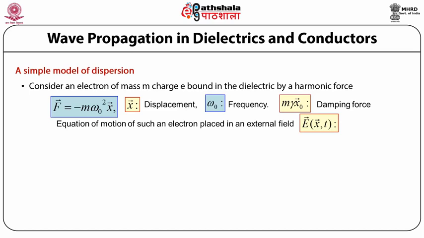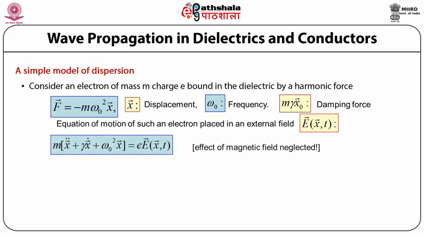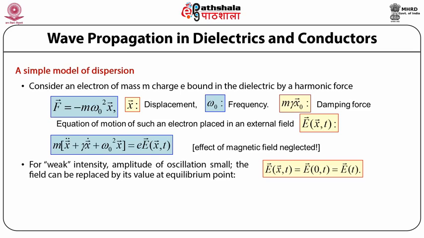If there is also present a damping force minus m gamma x dot, then when the charge is placed in an external field E(x,t), its equation of motion is m x double dot plus gamma x dot plus omega naught square x equals e E(x,t). In a non-magnetic material, the effect of the magnetic field is usually small and has been neglected here.